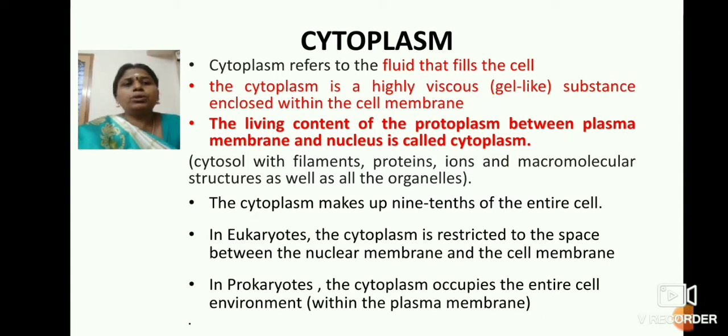It is the living content of the protoplasm. Protoplasm comprises the nucleus as well as the cytoplasm. In the previous class we saw the basic structure of the cell, that is the cell wall and the nucleus, which is absent in prokaryotes. So the protoplasm encompasses the nucleus as well as the cytoplasm, and the living content of the protoplasm between the plasma membrane and the nucleus is the cytoplasm.